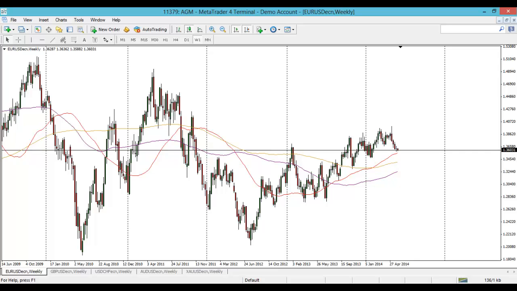For any new followers out there, we have three moving averages on each of these charts. The red one is a 50 simple moving average, the purple is a 100 simple, and the gold is a 200 simple moving average.